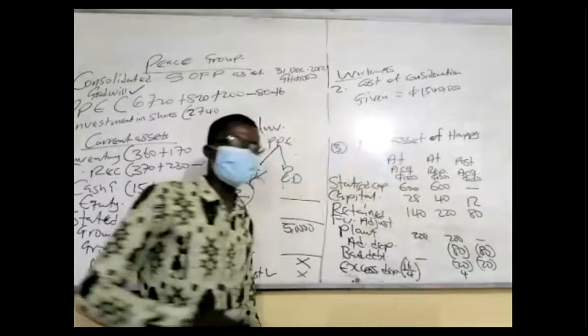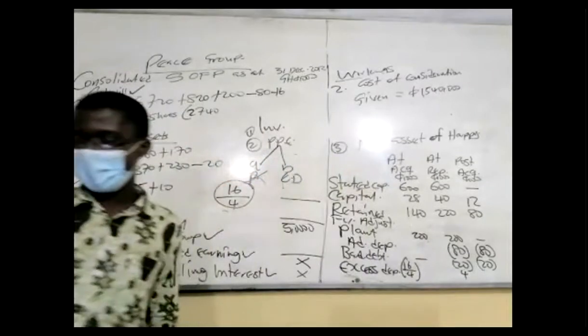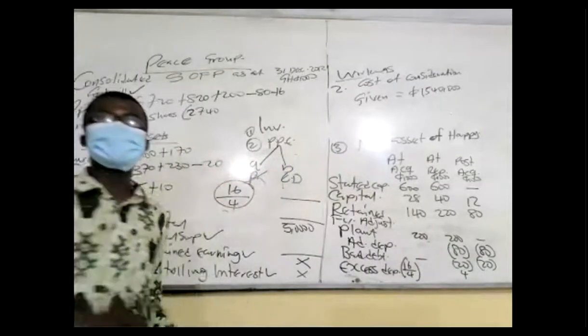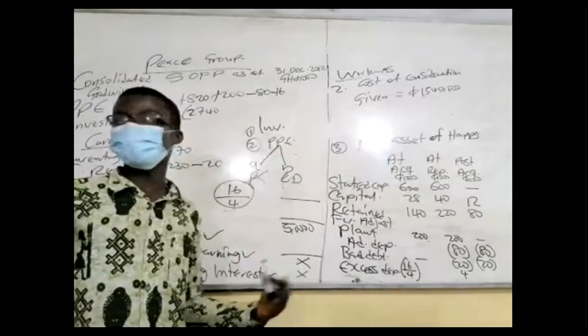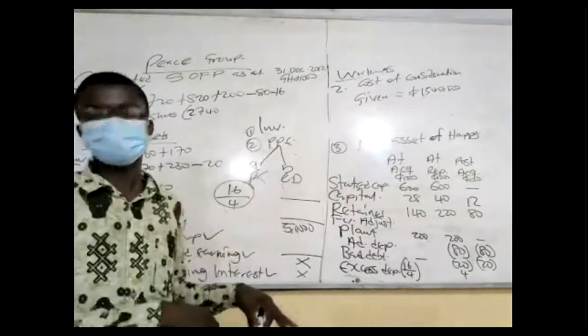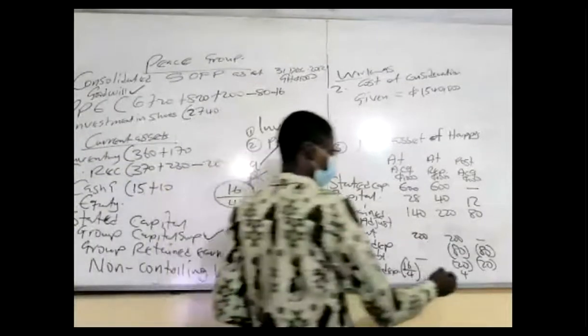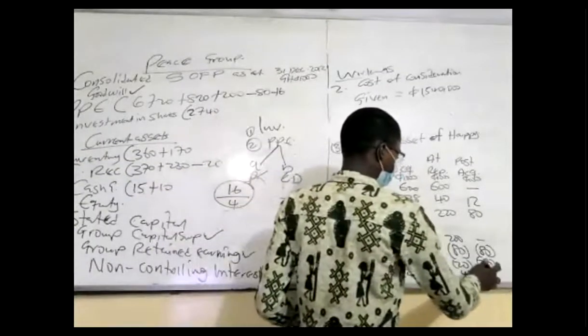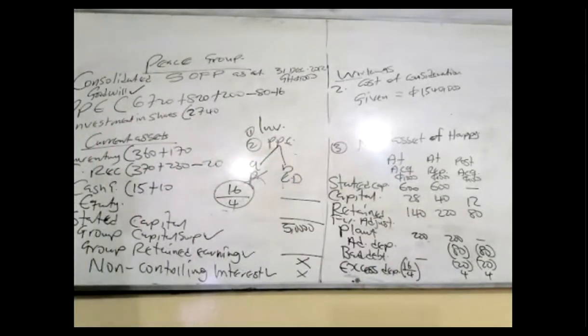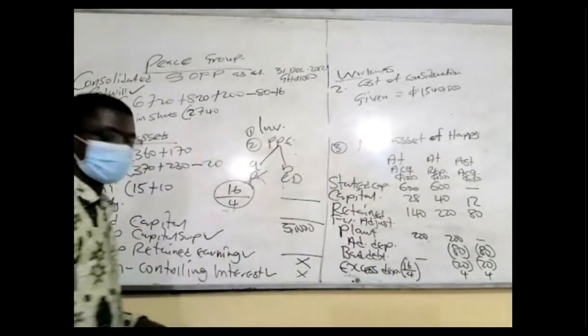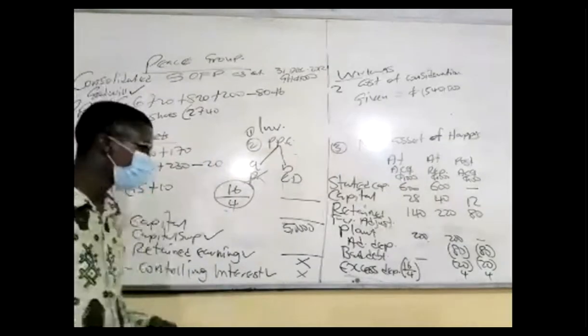Here we are adding back. Why are we adding back? He has charged it more because he bought the item at a higher amount because of the profit loading. So he puts it in and puts 4 here. That is all. Okay. At the end of the day, we are done.